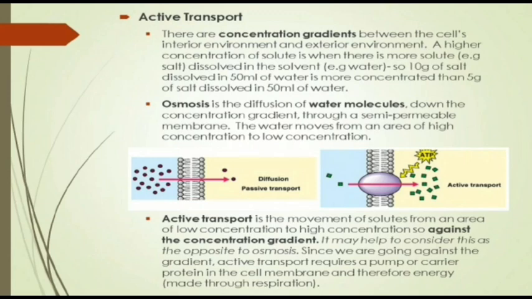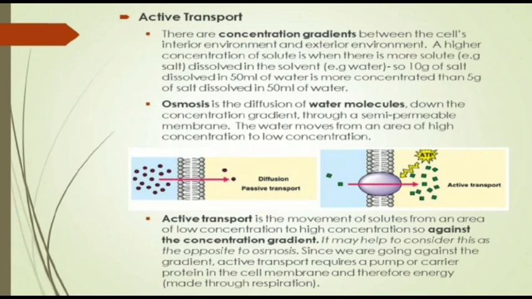As we have discussed in the earlier slides, osmosis is the diffusion of the water molecules down the concentration gradient through a semi-permeable membrane. The water moves from an area of high concentration to the low concentration. Can you quickly tell me what do you mean by active transport?